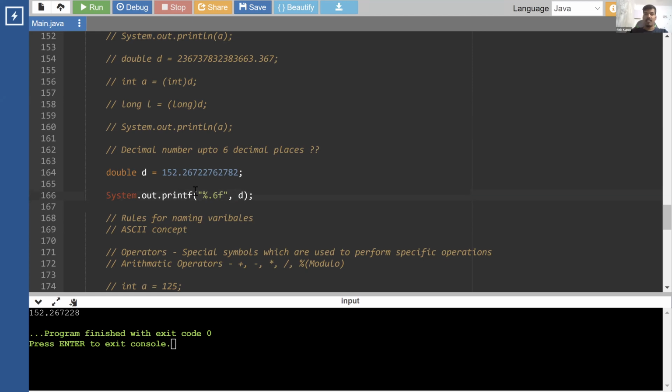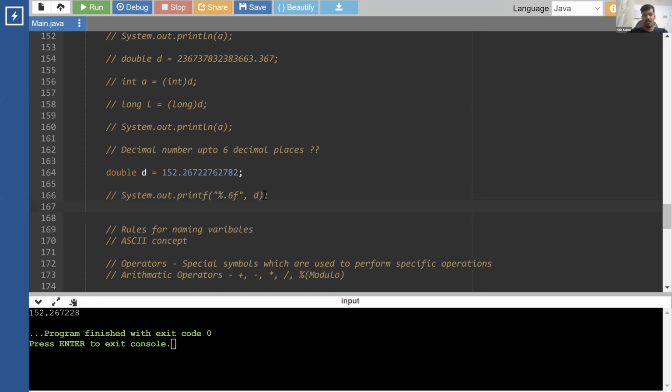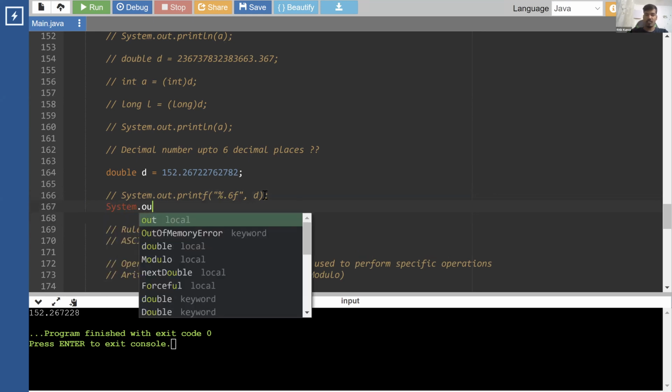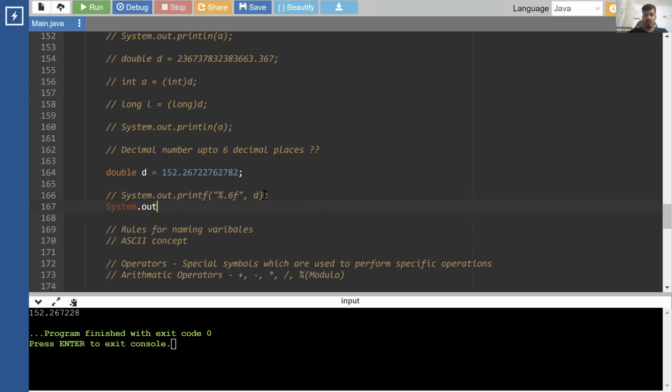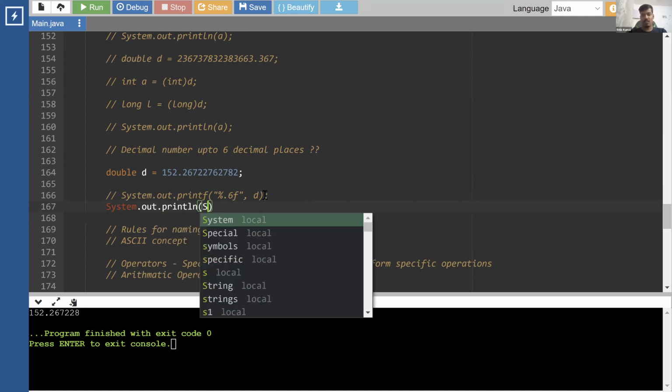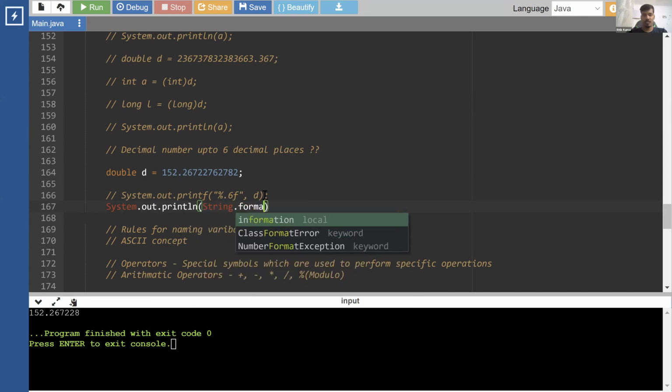This is one way. Preferably you can do it in this way, or there is one more alternative as well, which I like better, using the same System.out.println. There is System.out.format also, that also works, but I prefer this one. This is better: String.format, and you can pass it %.6f comma d. Okay.